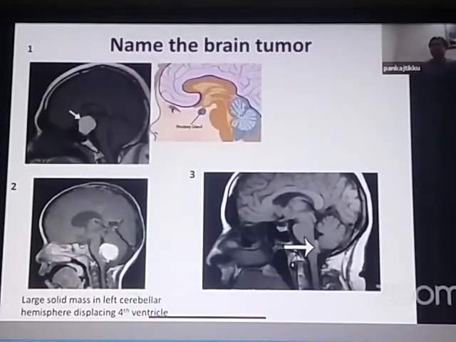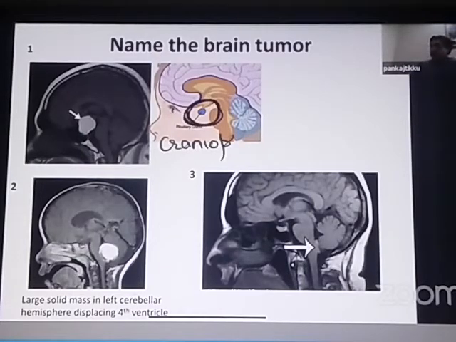These are 3 tumors that you can see. A picture like this will be given, and I would like to ask you, please name the brain tumor. The first picture that you can see is a brain tumor. You can see the white arrow tumor. It is arising from the pituitary area, this circle. If it is arising from the pituitary area, it is likely to be a craniopharyngioma. So picture number 1 is a craniopharyngioma.